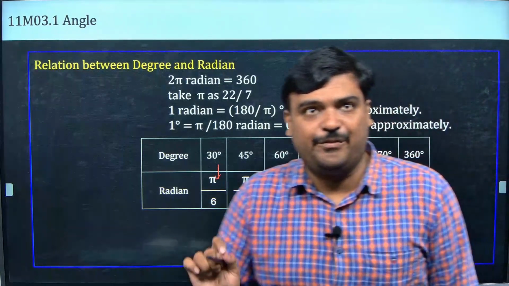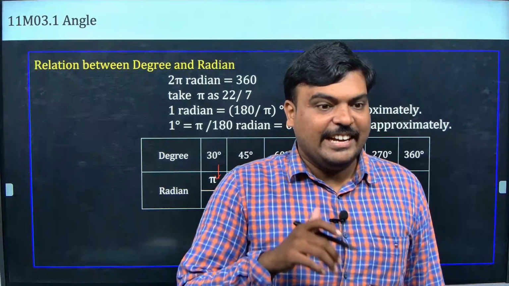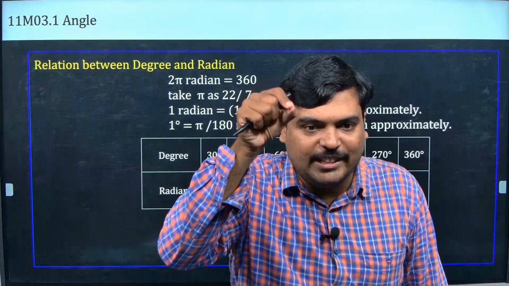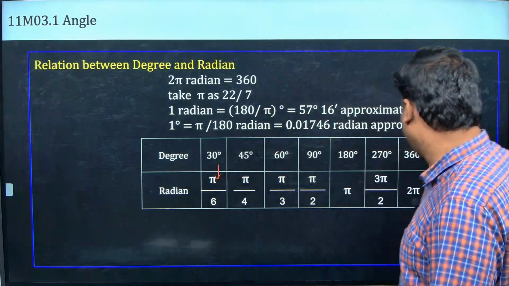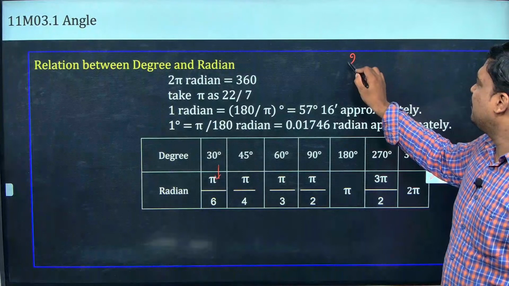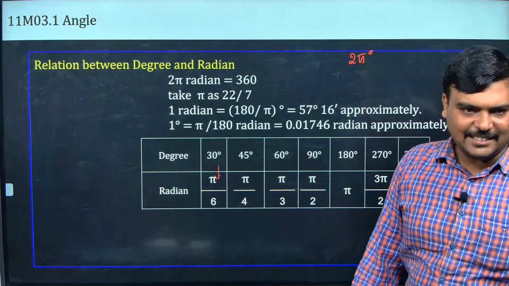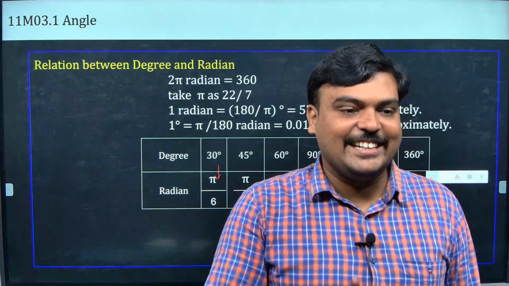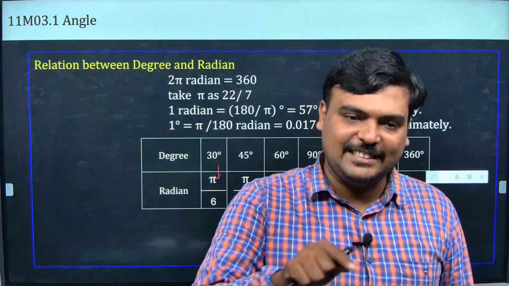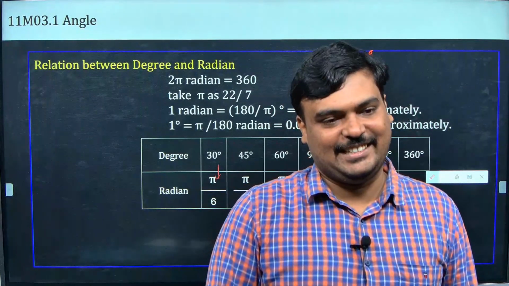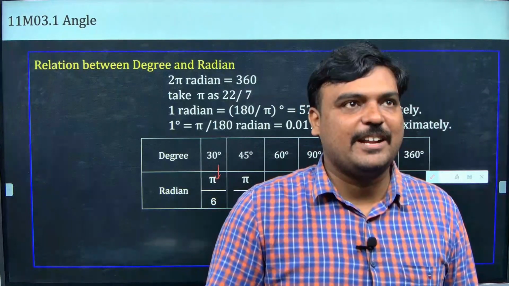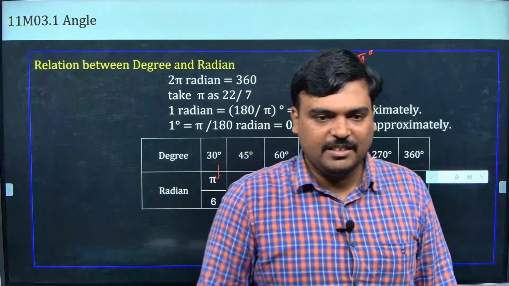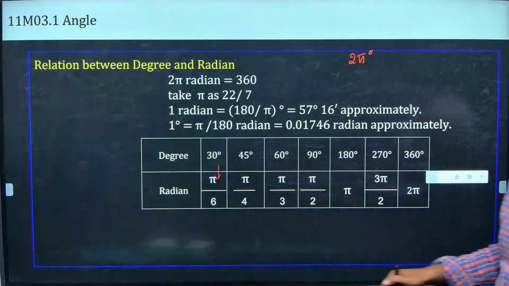Guys, one interesting question. I have faced this in my life. Only if the degree symbol is written, a small circle on top, should I consider it as degree. Now if I give 2 pi degree, 2 pi is not radian here, I should consider it as degree. That is just 6.28 degree. I put the degree on top, you know how to calculate the value of 2 pi. When you see a question, you start doing the sum as 2 pi radian. If there is a degree on top, you should be careful. One of our teachers once cheated me like this. I am very good to you, okay?